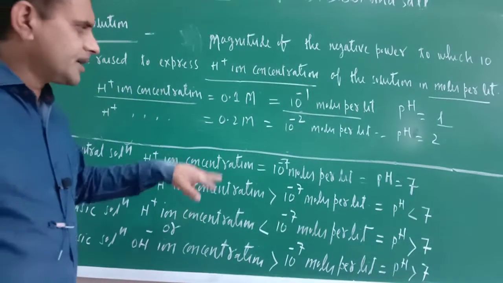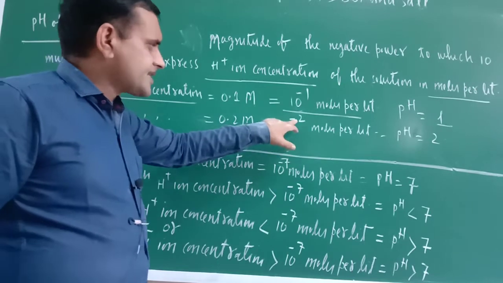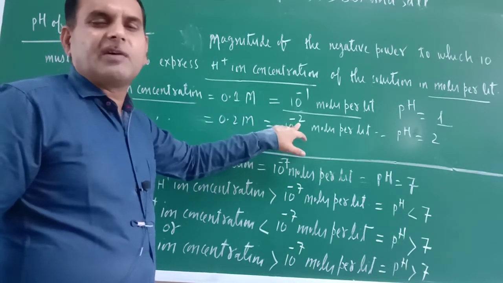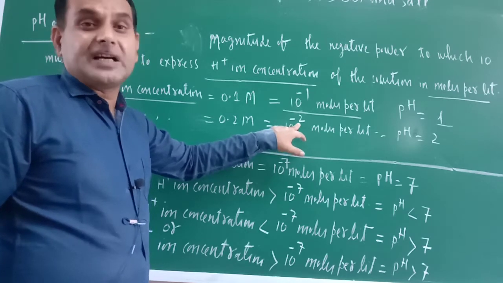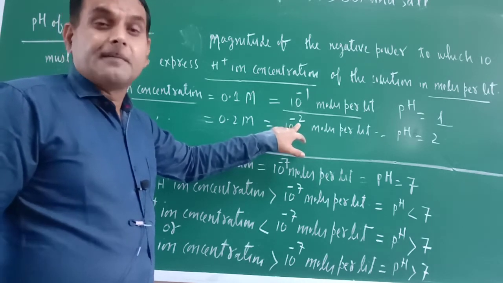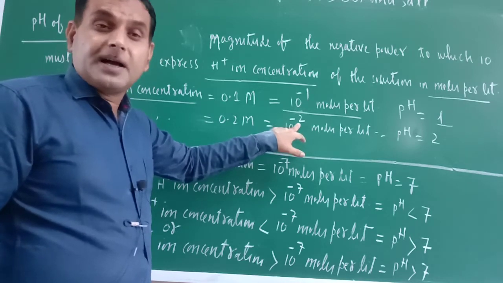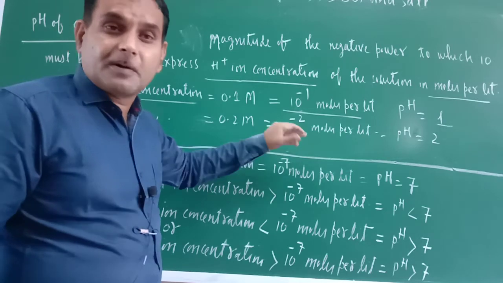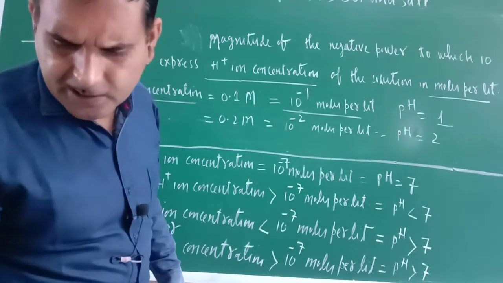And now just see. If H positive ion concentration is 10 raised to the power minus 2, what would be the OH negative ion concentration? OH negative ion concentration would be 10 raised to the power minus 12, because the product of H positive and OH negative is equal to 1 into 10 raised to the power minus 14. Am I correct or not?